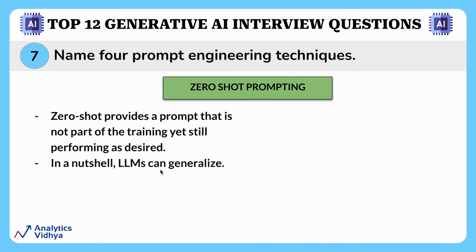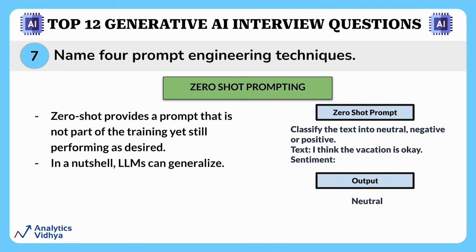And if you think about it, this has a huge benefit. Zero-shot prompting allows for quick and easy adaptation to new tasks without requiring large amounts of task-specific training data. This is what it looks like. The next is few-shot prompting.